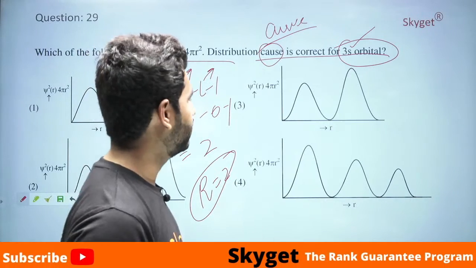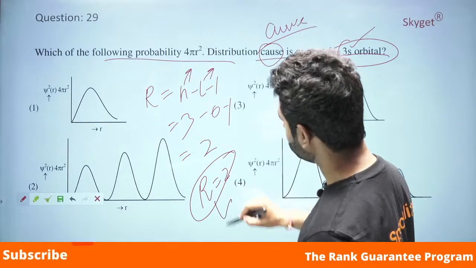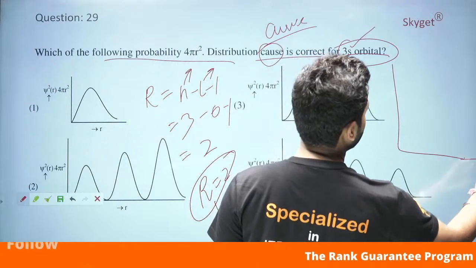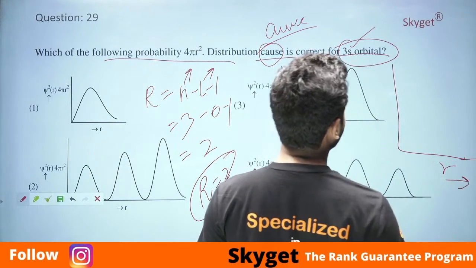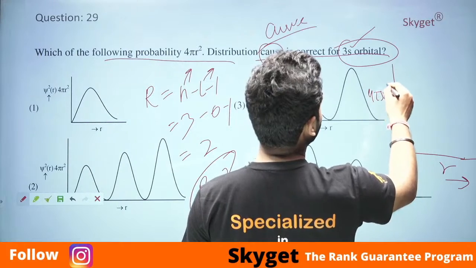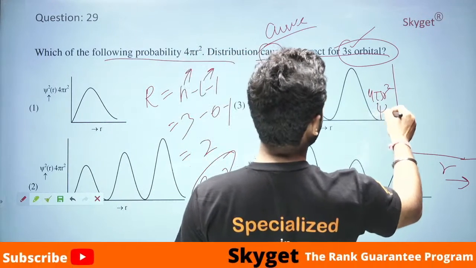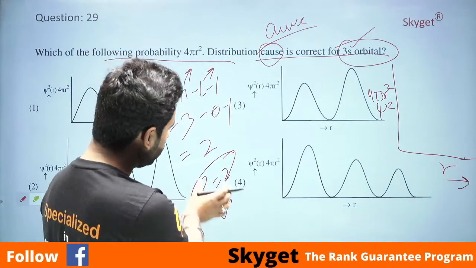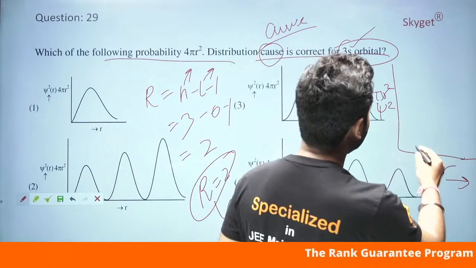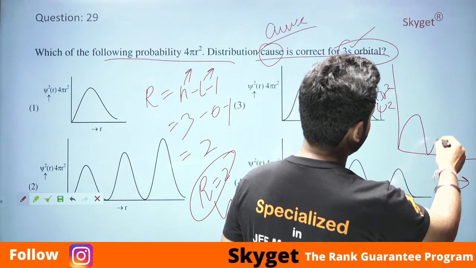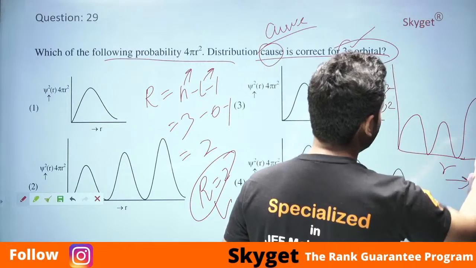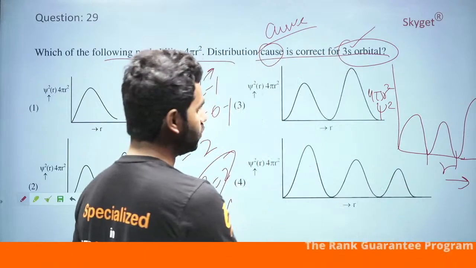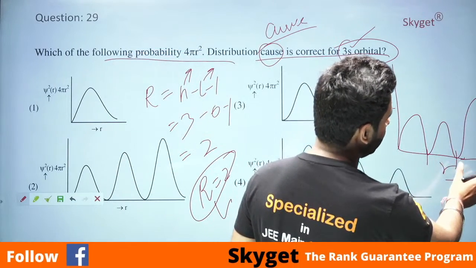Now let's find the graph. Let's draw the graph for this one, for the 2 nodal points. Here we will have r, and here we will have the probability of finding the electron. When you plot this graph for 3s with the 2 nodal points, it will be something like that, first, second, and then like that. Why? Because after two nodal points, the graph will not touch the x-axis again.